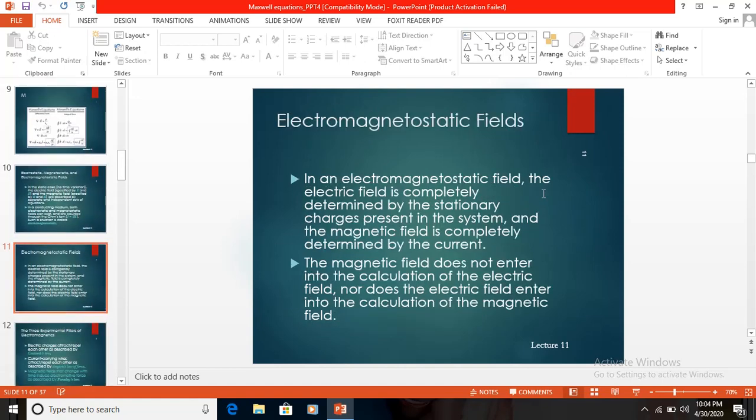In an electromagnetic field, the electric field is completely determined by the stationary charges present in the system, and the magnetic field is completely determined by the current. The magnetic field does not enter into the calculation of the electric field, nor does the electric field enter into the calculation of the magnetic field.